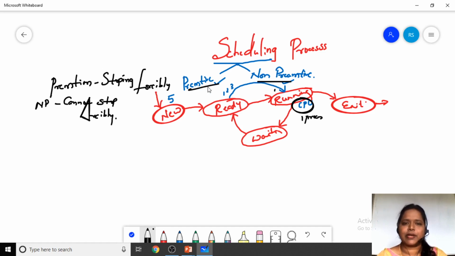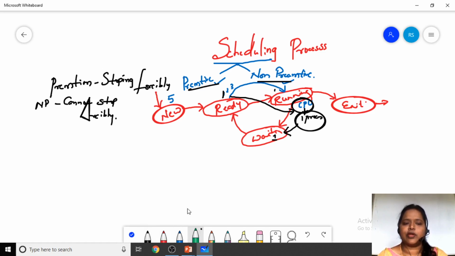When it comes to preemptive scheduling, preemptive means stopping the process forcibly. Suppose process 1 is there, and currently that first process is being executed by the CPU. Now the CPU is executing the process P1. What I can do is stop this process manually or forcibly, and let this process wait in the waiting state. Now process 1 is waiting in the waiting state.